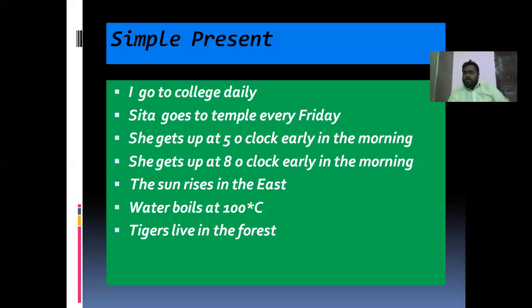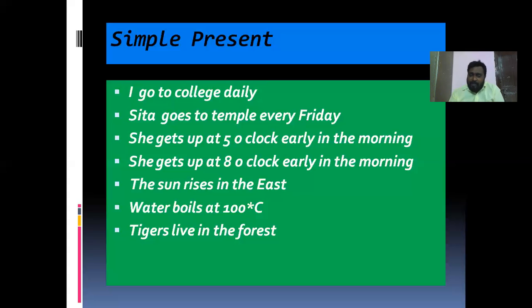You see the fourth example, the same example, but the time has changed. She gets up at 8 o'clock early in the morning. Getting up by 8 o'clock, do we call it early in the morning? So 8 o'clock itself indicates that this is a bad habit. Waking up early at 5 o'clock is a good habit. Waking up at 8 o'clock is very bad. So here, whether good habits or bad habits, they must be shown in simple present tense. Okay, I think you may have understood. Are you following? Okay, then now let us see the truths.